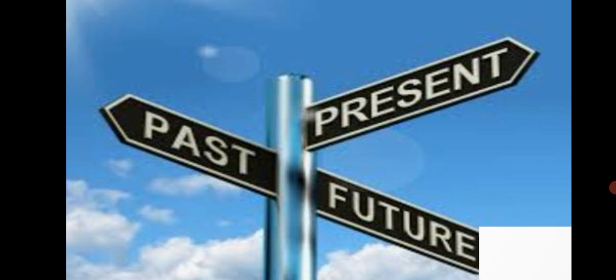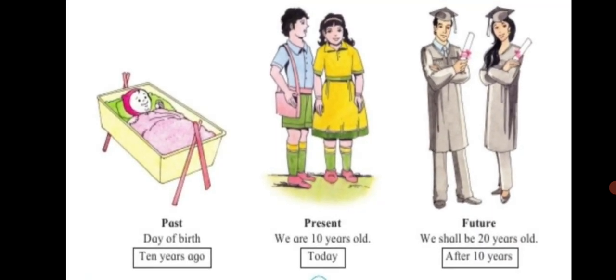Yes, the time that has already gone by is the past. The time that we are in now is the present. The time that is yet to come is the future. The past includes many events that have already taken place. Let's take an example. If you are 10 years old today, that means it's your present. This also means that the event of your birth happened 10 years ago in the past. So the day of your birth is a past event.